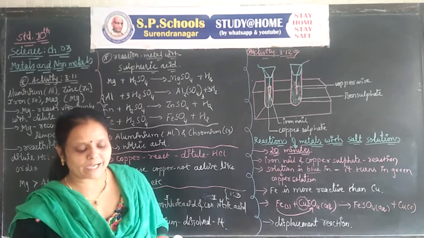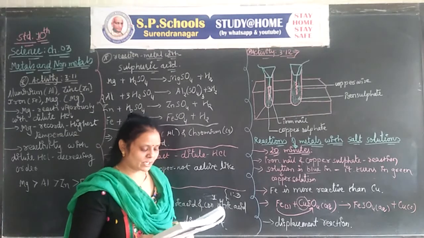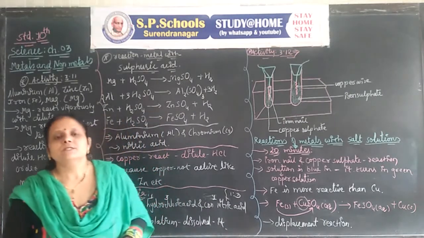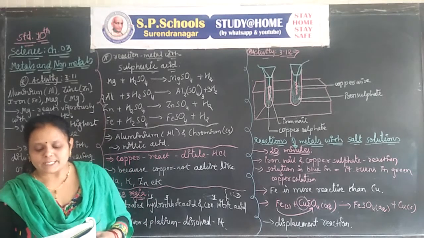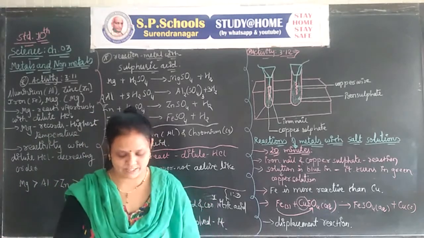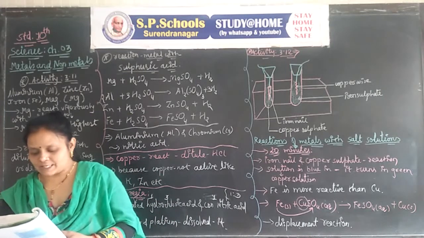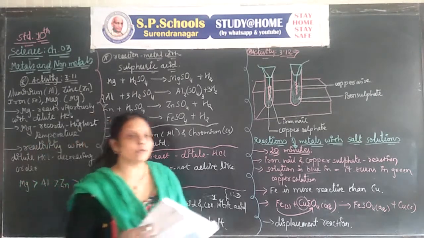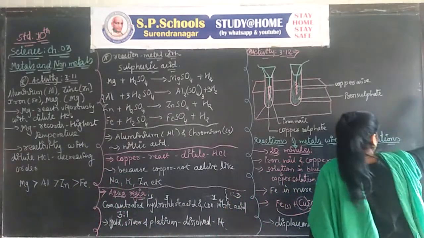If metal A displaces metal B from its solution, it is more reactive than B. So metal A plus solution of B gives the salt solution of A plus metal B. Which metal, copper or iron, is more reactive according to your observation?